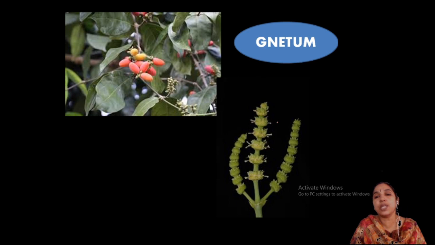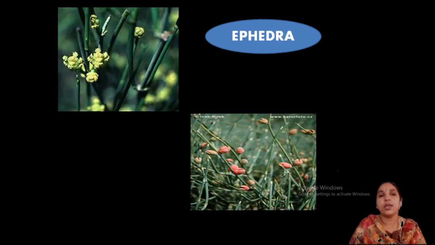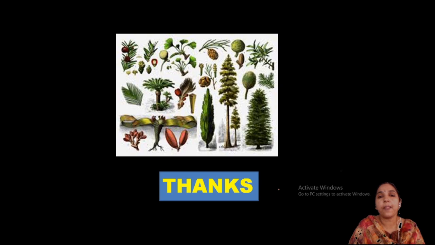And this is the male plant and this is a female plant, like angiosperms. This is Ephedra. Ephedra appears like a bush. It has the male flower and only scale leaves present, no other leaves. So, it looks like nodes and internodes with stem only. Okay. So, that is all about the different types.